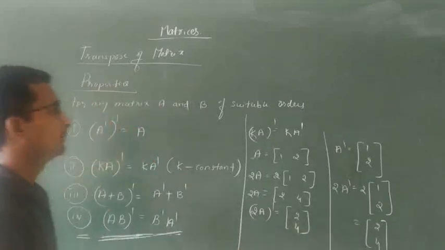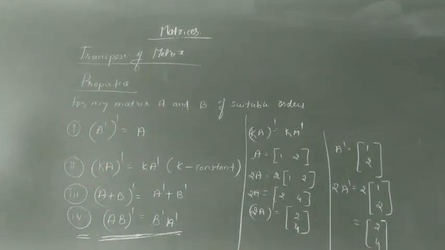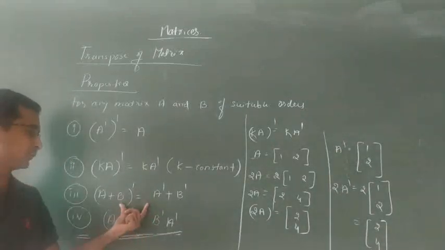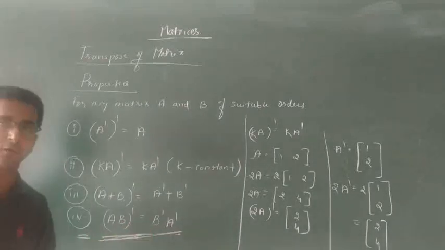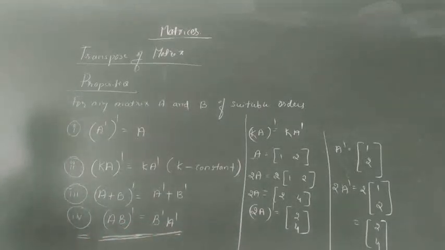Okay, so this is the second proof: k A whole dash is nothing but k into A dash. Remind, you have to pause the video and note down the notes. The third one, only up to the third one I am going to show you. The fourth one will be for the 5 marks, I will show how AB whole dash is B dash A dash. Okay, the third one.